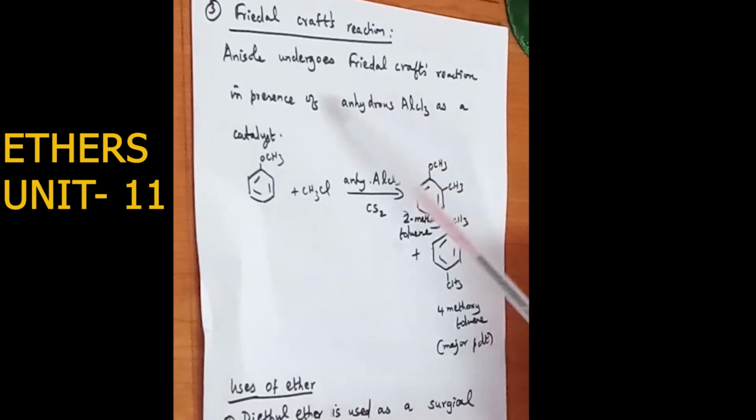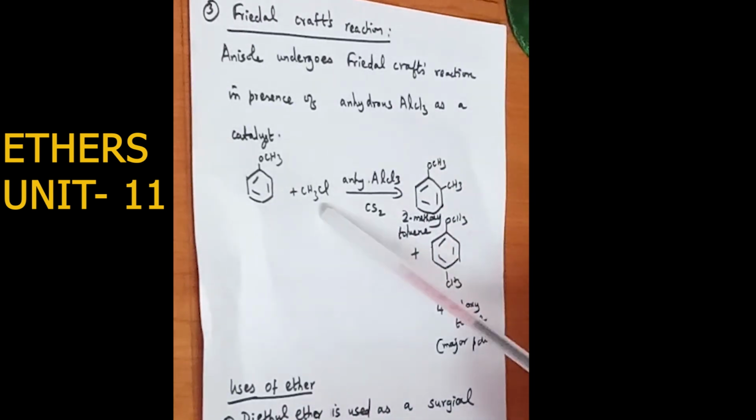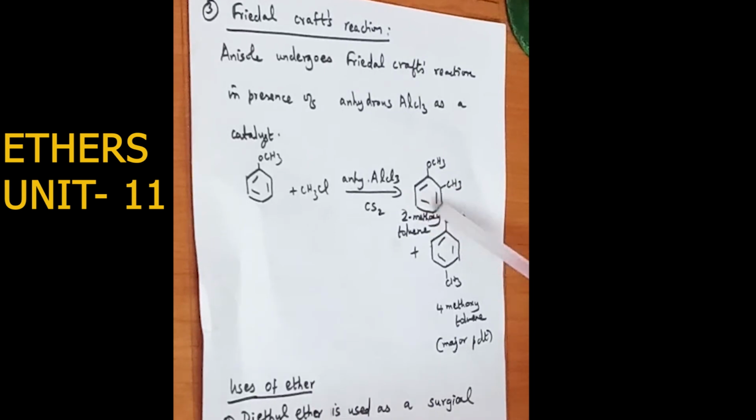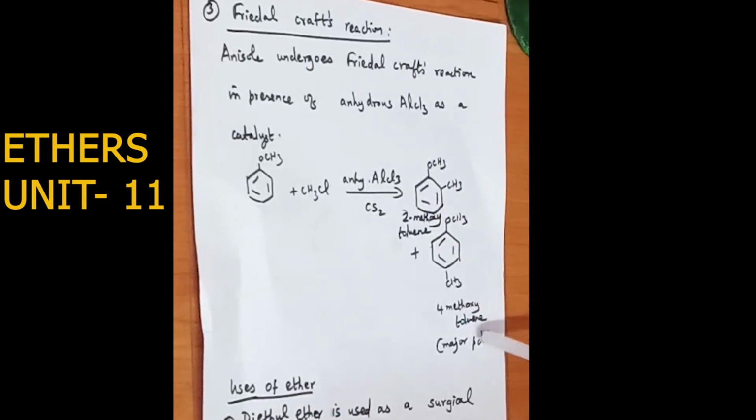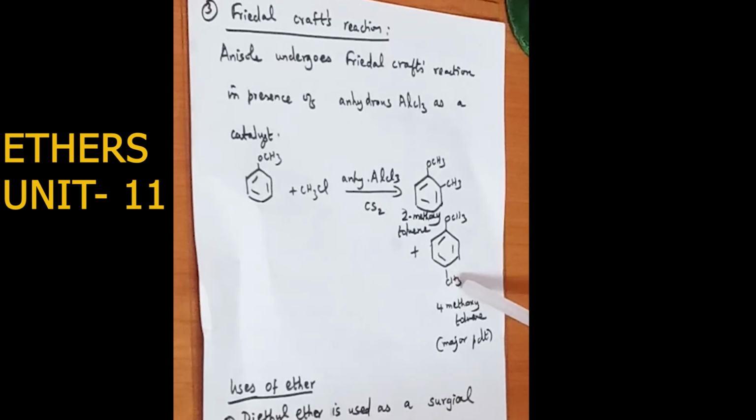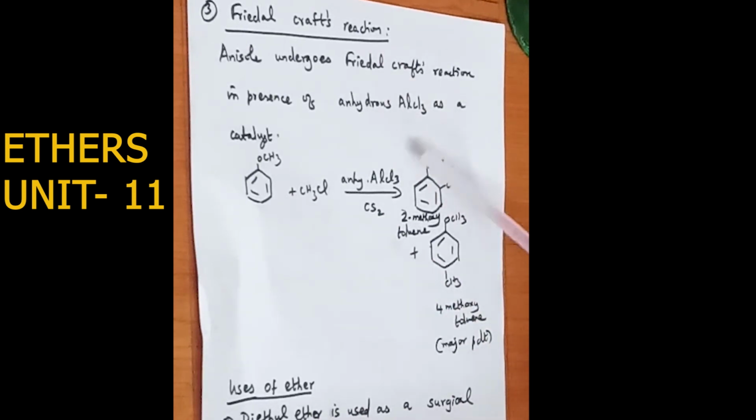This is also an important name reaction, important for 2 marks. Here anisole undergoes Friedel-Crafts reaction where methyl chloride reacts with anhydrous aluminum chloride. With methyl chloride we get 2-methoxytoluene and 4-methoxytoluene. The methyl group is at the fourth position, so it is called 4-methoxytoluene. The major product obtained in the Friedel-Crafts reaction using anisole is 4-methoxytoluene. So Friedel-Crafts reaction is also a very important 2 mark question.